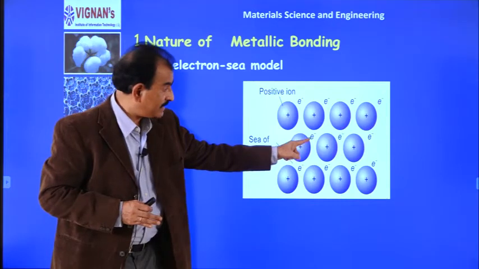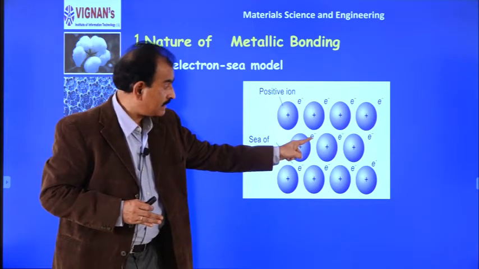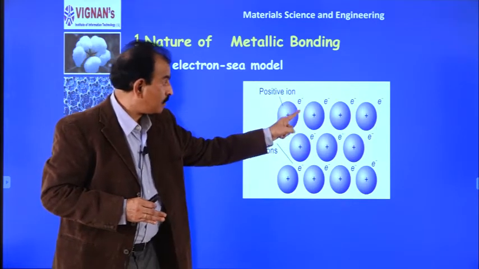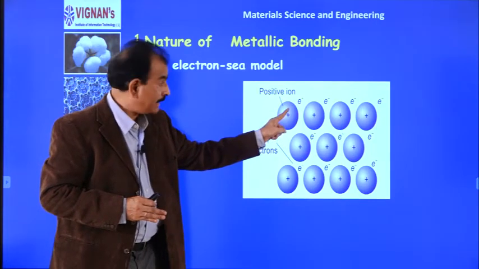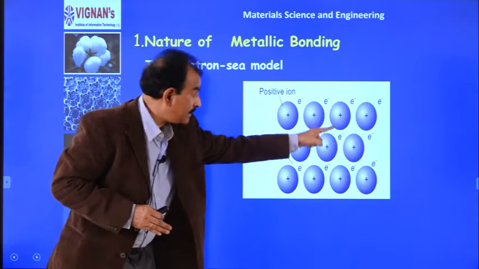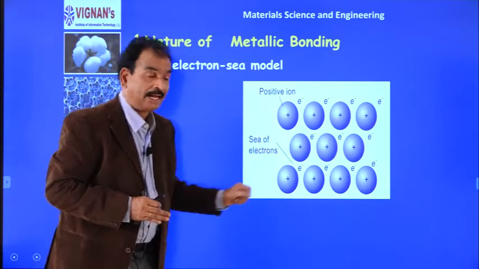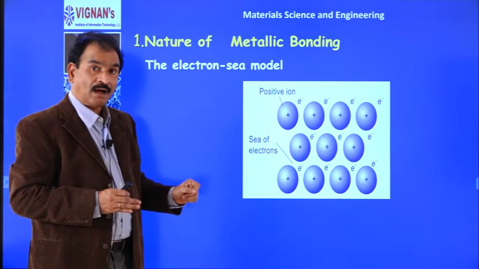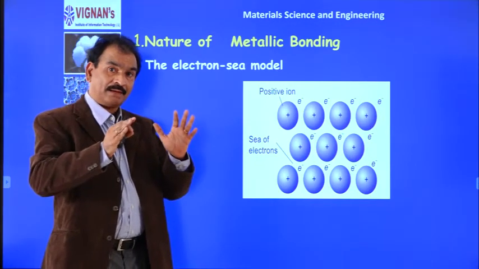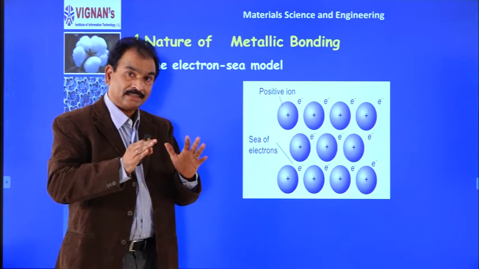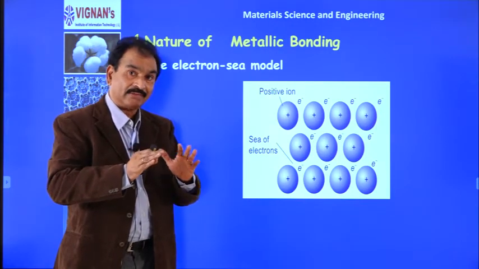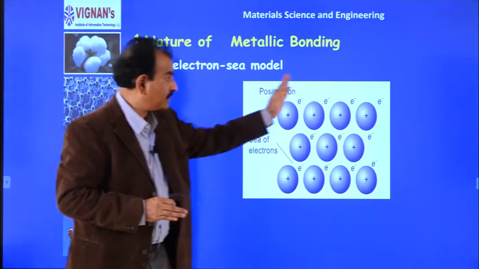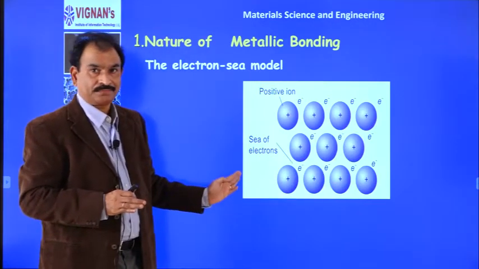Say for example, if we see here, this electron has come out of this atom. This electron has come out of this atom. Why? Because of the influence of the surrounding atoms. So, that means all atoms in the metal lattice lose their valence electrons due to the influence of surrounding atoms.